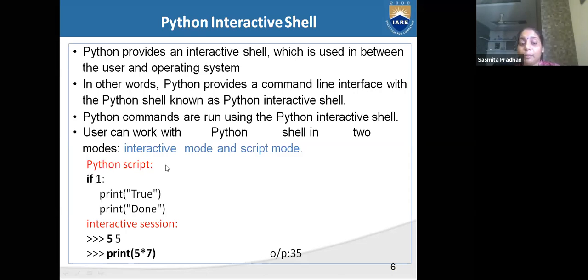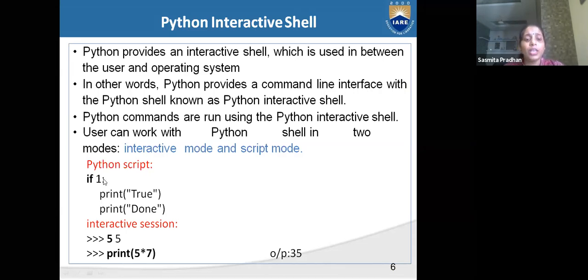But scripting mode is not like that. If we want to write one line, it will not run. Up to the print statement you have to write, then only the print output will come. See, complete the sentence. If 1 colon, in Python the cursor will go to the next line. After all if conditions we have to write a colon, and indentation will be there.